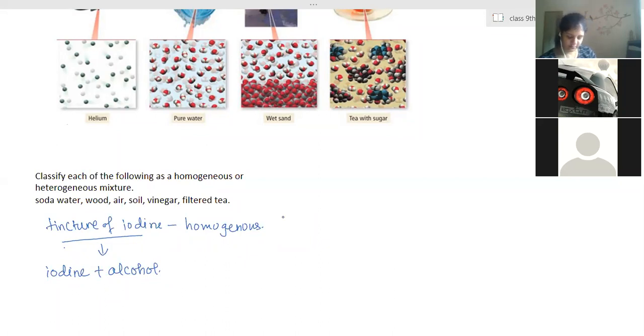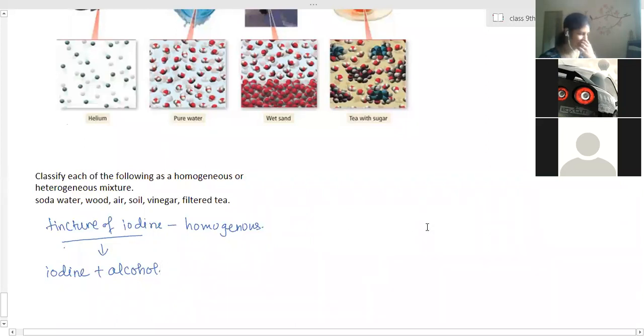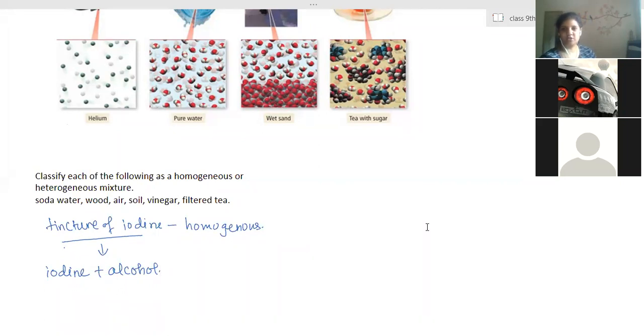Fog. Heterogeneous. Okay. Now, how to find out? It is somewhat difficult to differentiate between homogeneous and heterogeneous. There are some criteria which make it much easier. For that you need to know the further classification of homogeneous and heterogeneous mixtures.